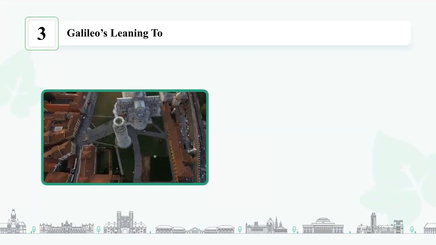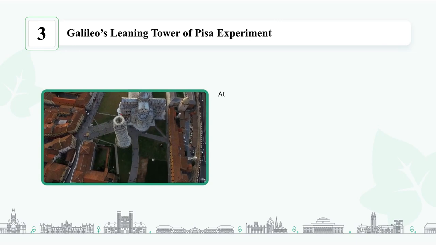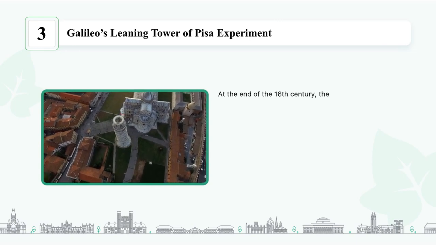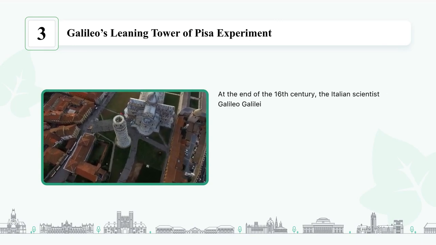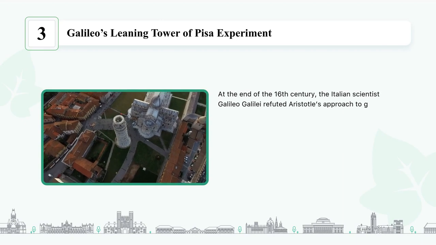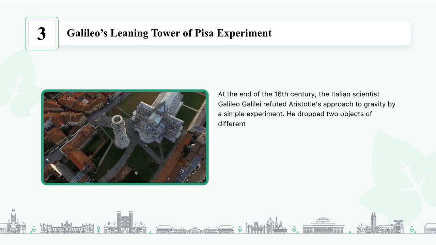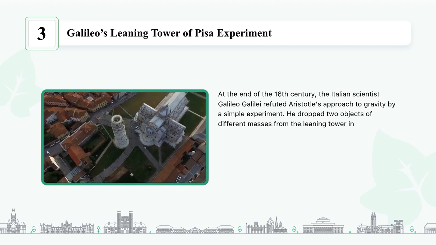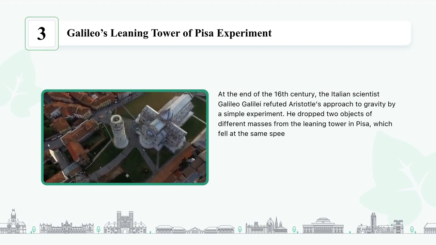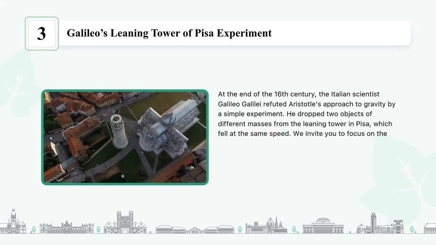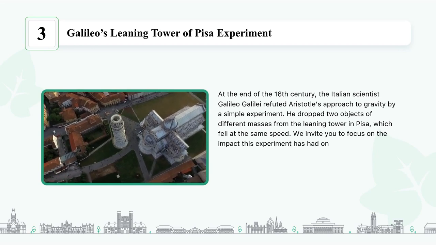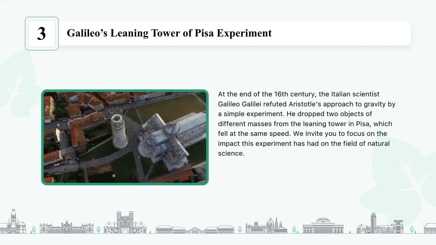Galileo's Leaning Tower of Pisa experiment. At the end of the 16th century, the Italian scientist Galileo Galilei refuted Aristotle's approach to gravity by a simple experiment. He dropped 2 objects of different masses from the Leaning Tower in Pisa, which fell at the same speed. We invite you to focus on the impact this experiment has had on the field of natural science.